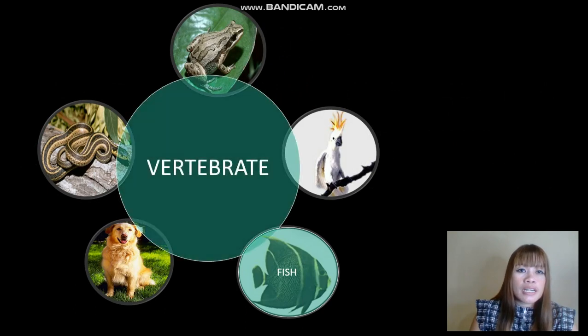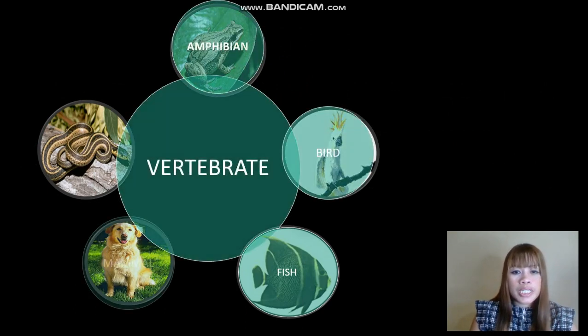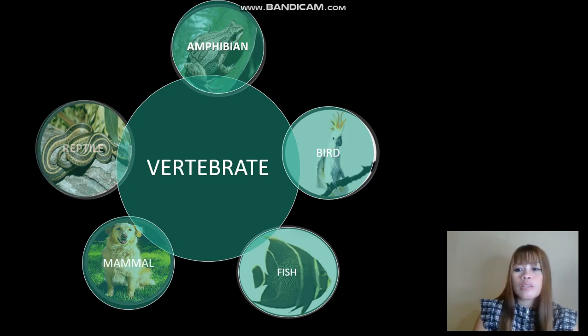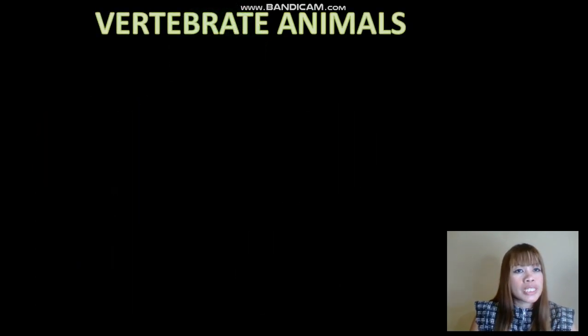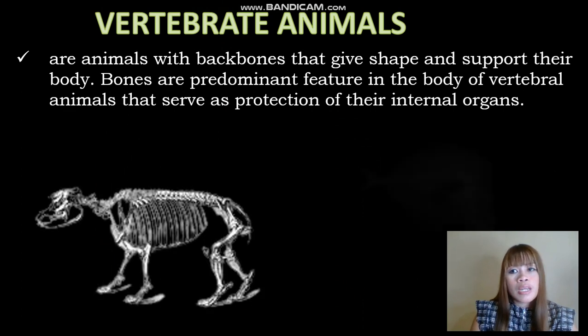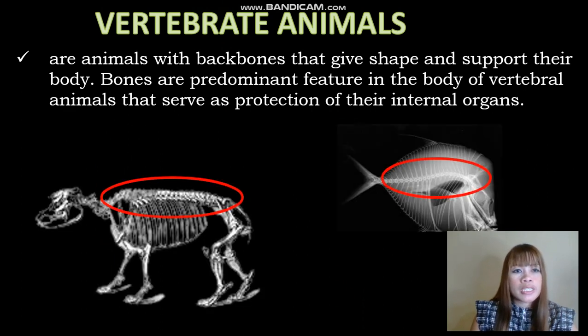Vertebrates are amphibian, bird, fish, mammal, and reptiles. Vertebrate animals are animals with backbones that give shape and support to their body. Bones are a predominant feature in the body of vertebrate animals that serve as protection of their internal organs.